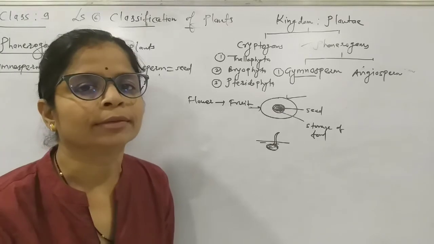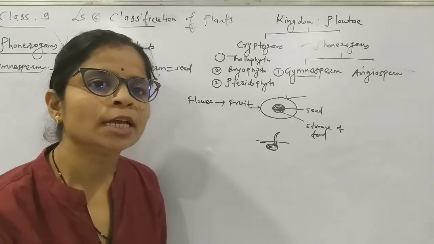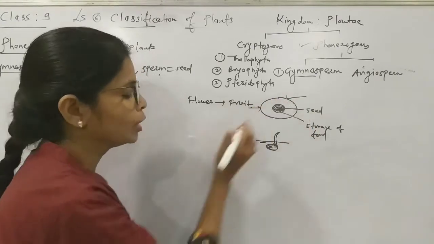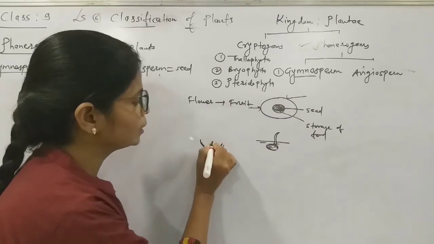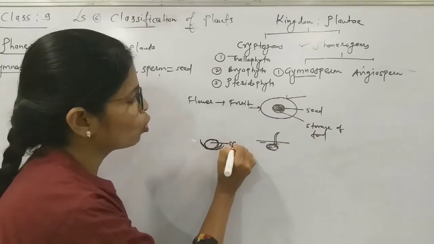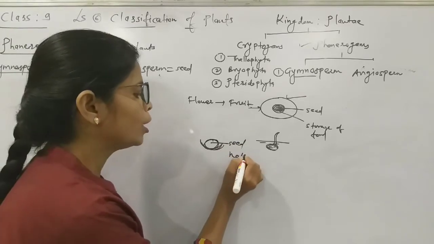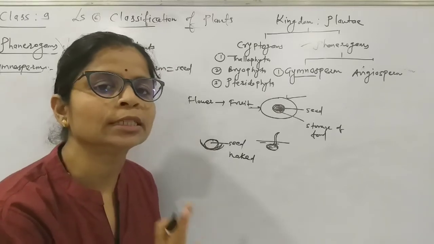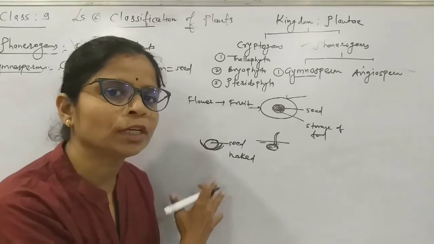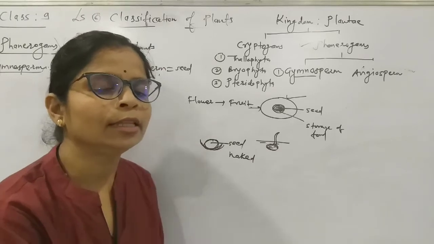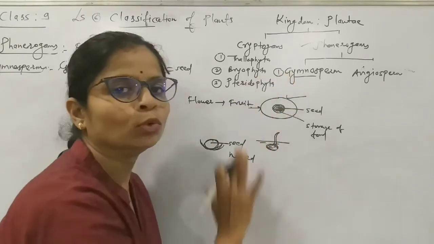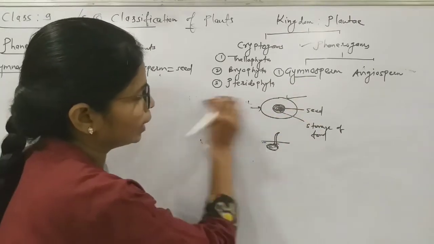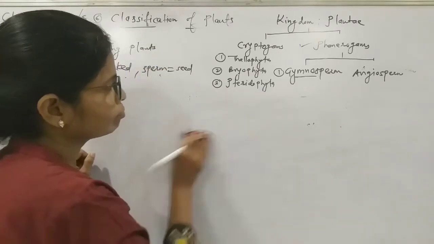Gymnos means naked or open. Sperm means seed. Now see, this seed is enclosed by fruit. Sometimes we can see such a structure where the seed is open or naked. There is no covering of fruit on these seeds. If you observe such things anywhere, then call them gymnosperm. Okay, now we will go into detail about gymnosperm.